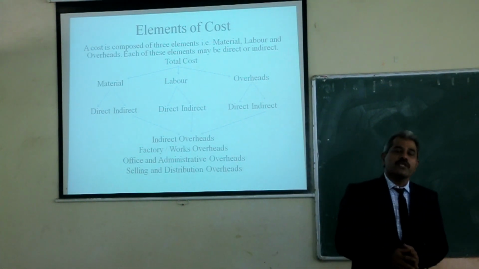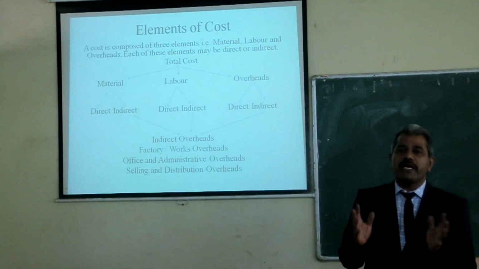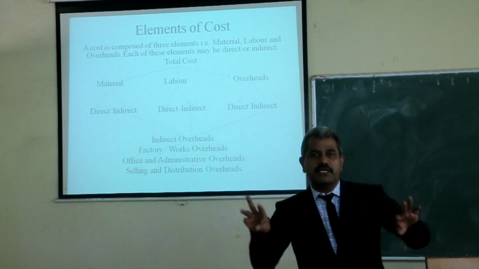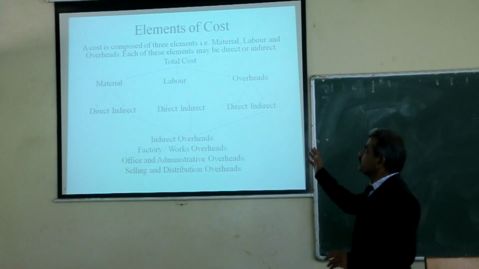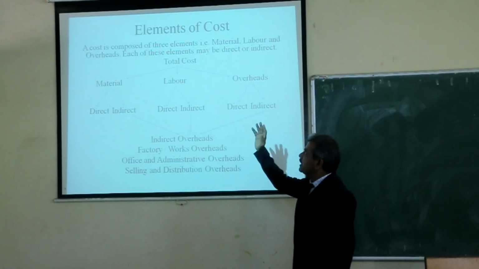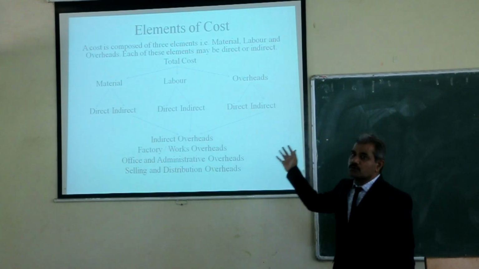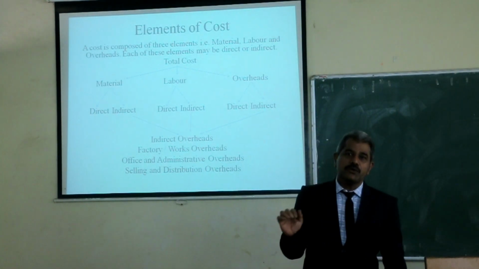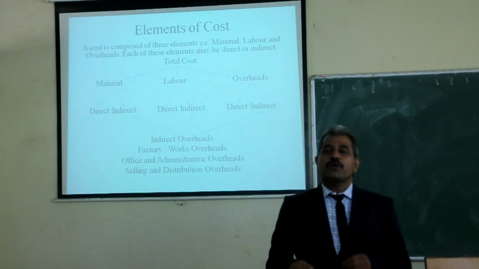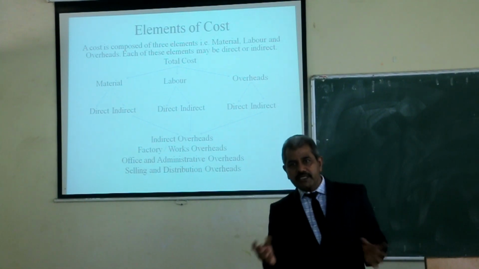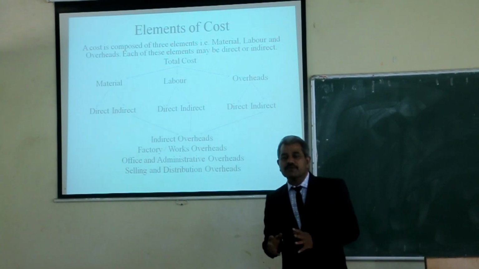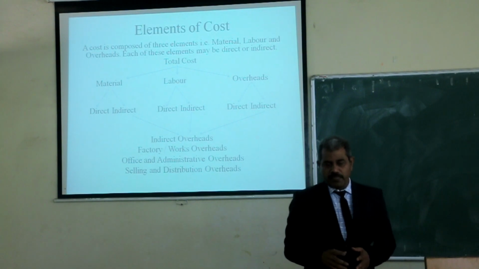It means that the total cost of any product can be divided in three categories: material, labor and overheads. Friends, you know that to produce any commodity, three types of expenses are essential.